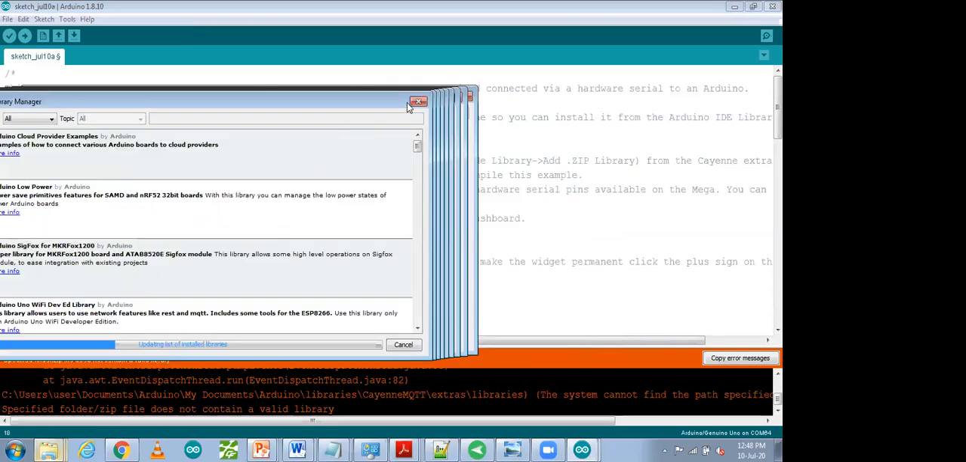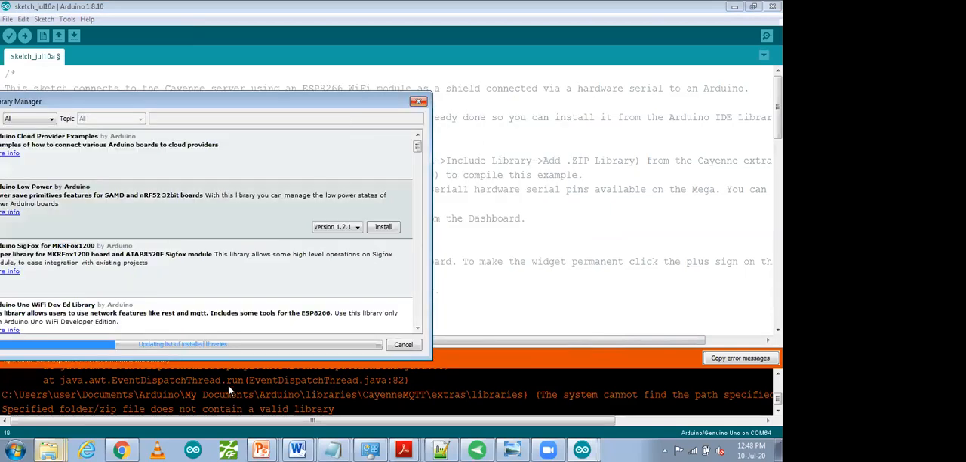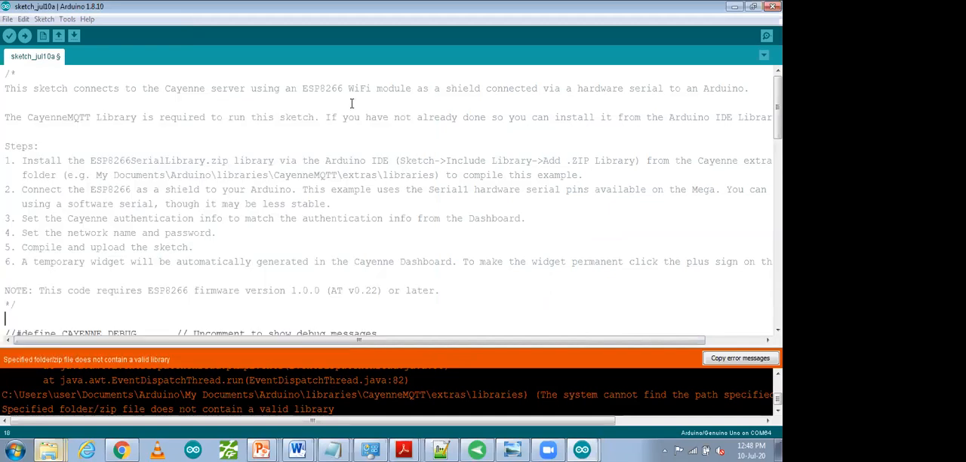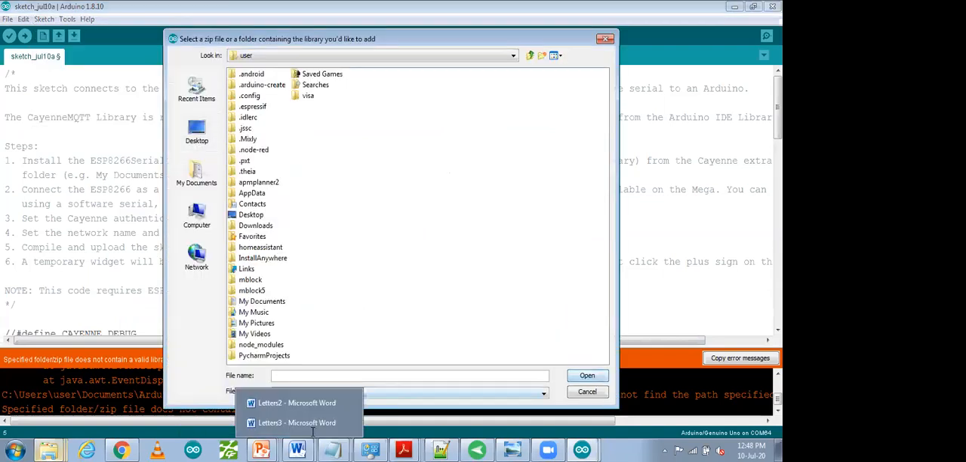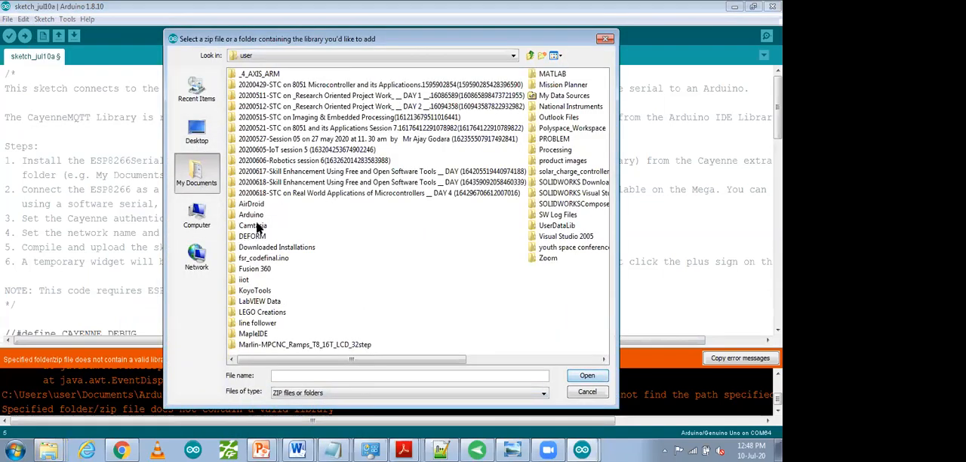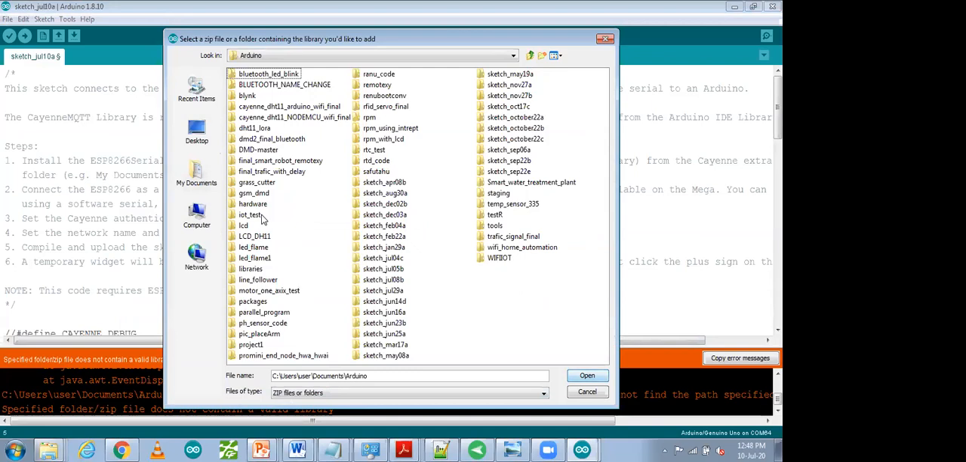So I'm going to cancel it. Let it update. After that I will cancel it, or otherwise it will hang over there. So it's completed. Close it. So what I'm going to do, I'm going to Sketch, include library, add zip file, and we have to go to my document, Arduino. I'm going step by step.